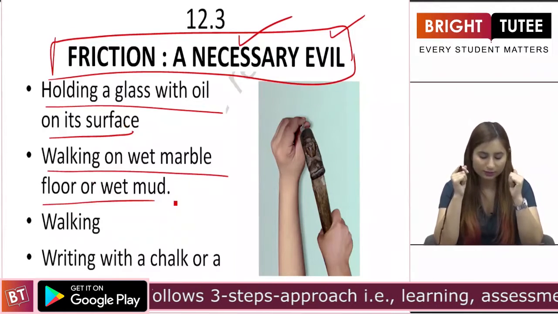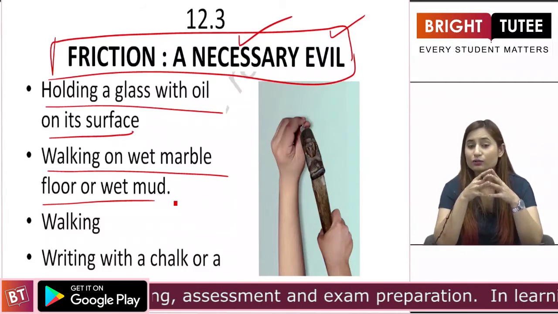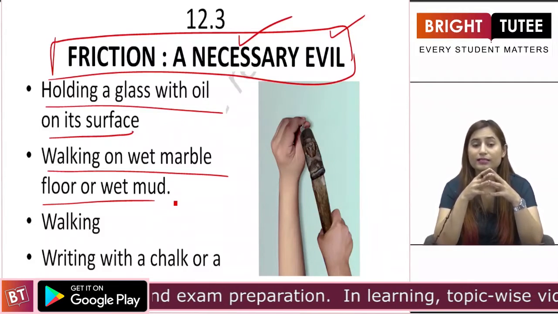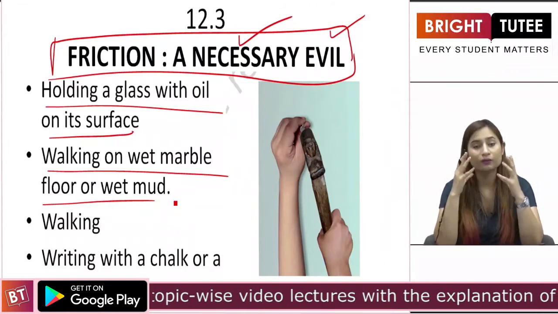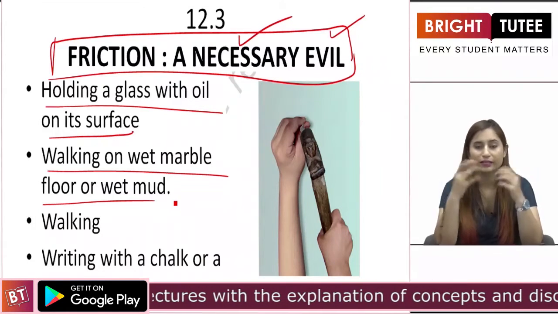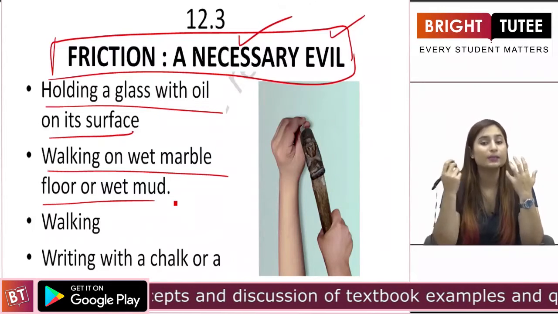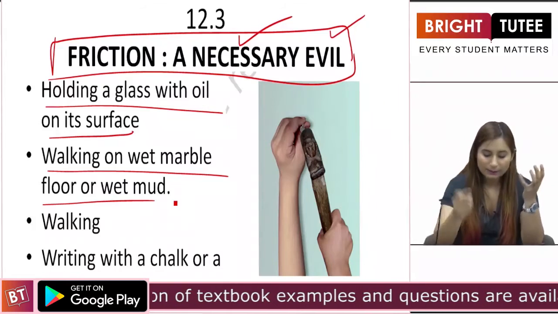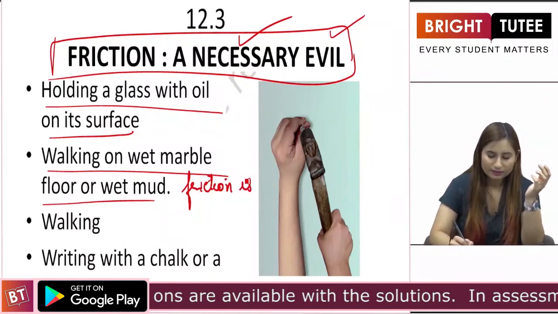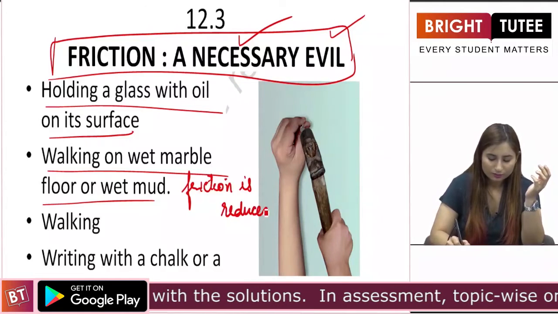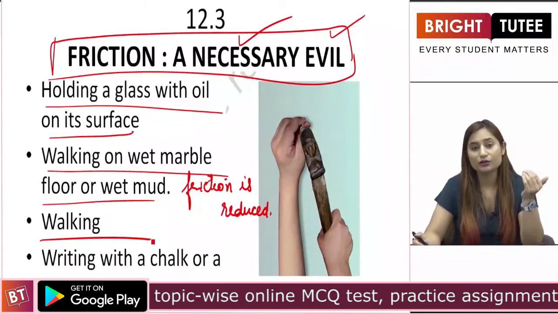How is this very difficult? Basically, there is a wet marble floor, right? So it is difficult for us to walk on a wet marble floor because it is extremely smooth. The friction has been reduced due to the presence of water on the marble. Marble itself is very smooth and then there is water on top of it, which makes it even more slippery and we fall down. This happens because the friction is reduced, right?